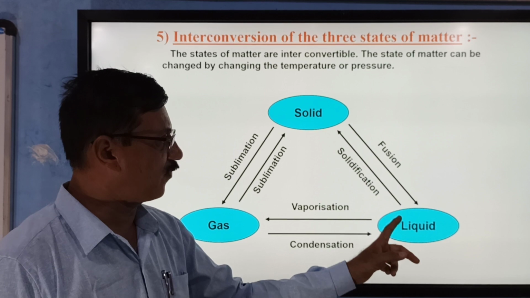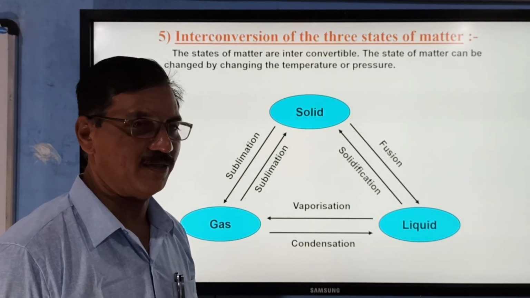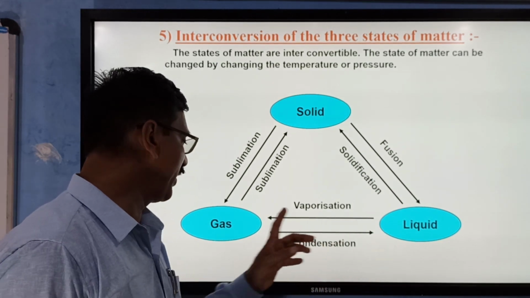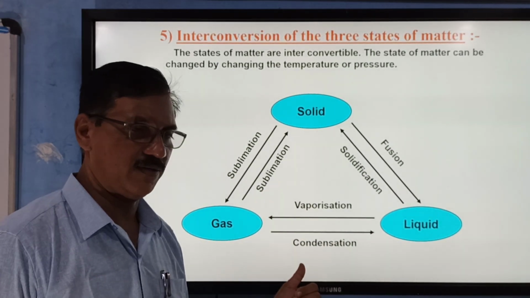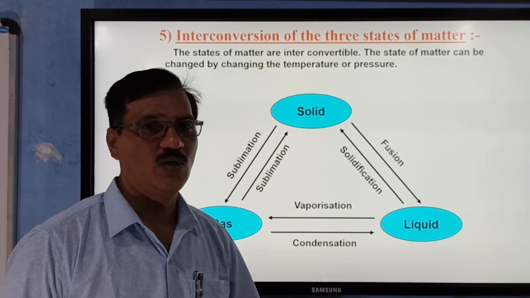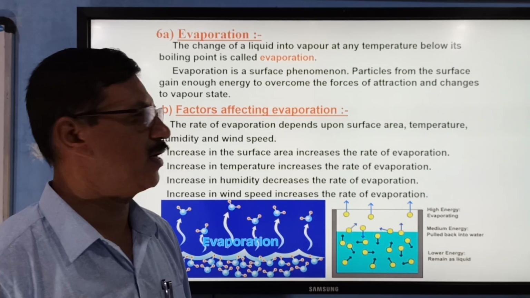Now solid to liquid is fusion, liquid to solid is called solidification. Similarly, liquid to gas is vaporization, whereas gas to liquid is condensation. We can condense a gas into liquid. So these processes and their names are to be remembered.